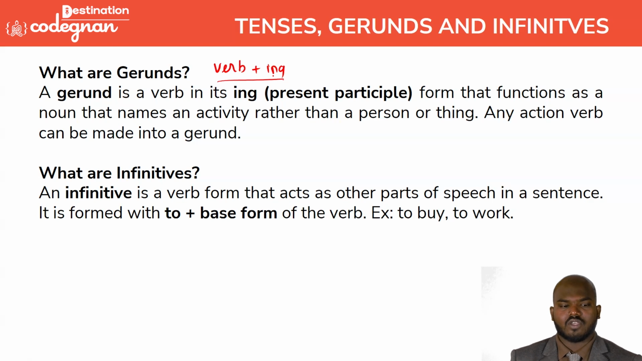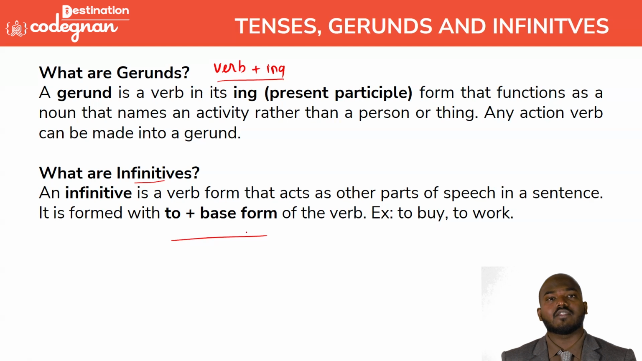Got it, guys? Let's move to the next definition, called infinitive. Infinitive also deals with the verb plus to. If the word is buy, we call it to buy. If the action word, the verb, is work, we call it to work. If you keep to before the verb, we call it the infinitive. Very simple. Gerund and infinitive, okay.